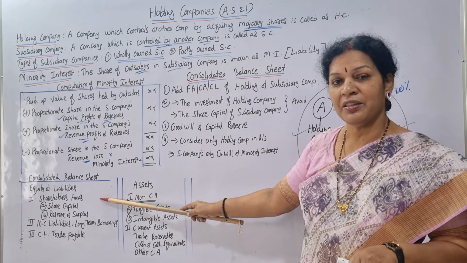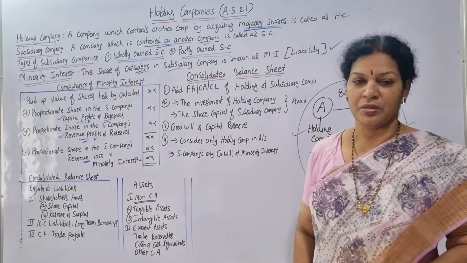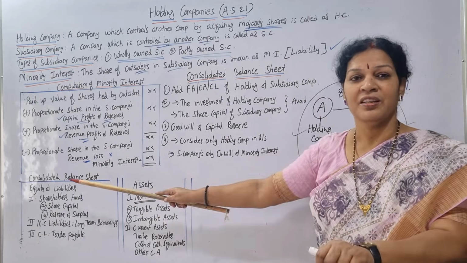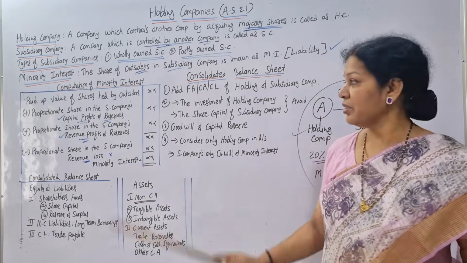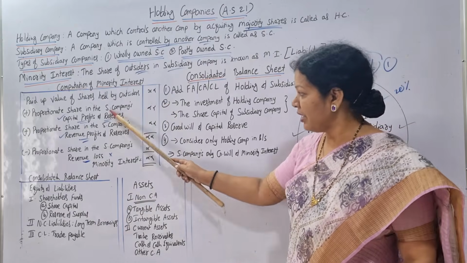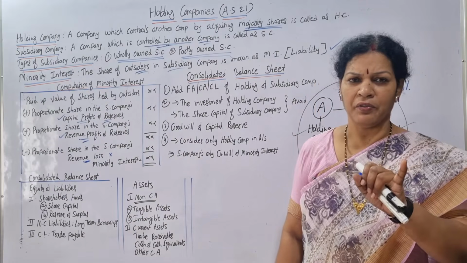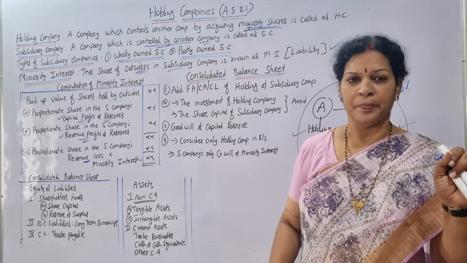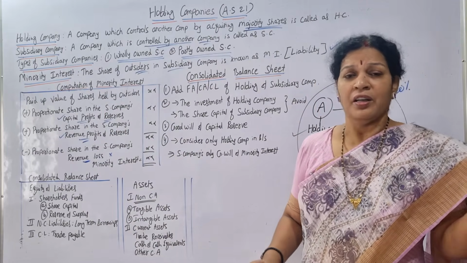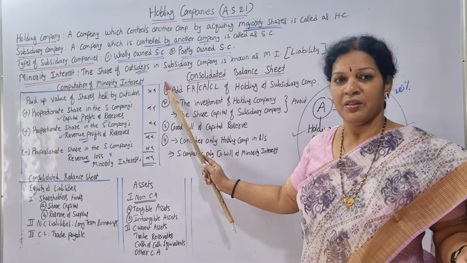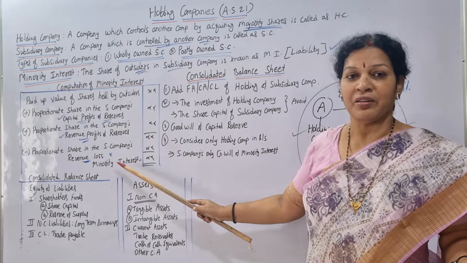What are we deducting here? Revenue loss. The proportionate share in the subsidiary company's revenue loss will be deducted, so that you get the minority interest. Anything you find, you have to follow according to this. Revenue profit, capital profit, add. Revenue loss, deduct it. Not given, ignore it. We can take this amount as it is. Okay, this is the way to calculate the minority interest.